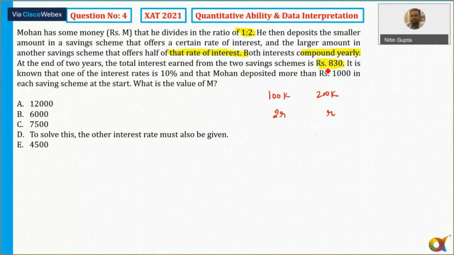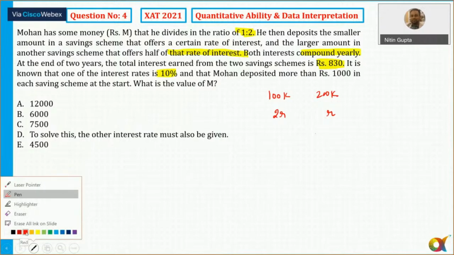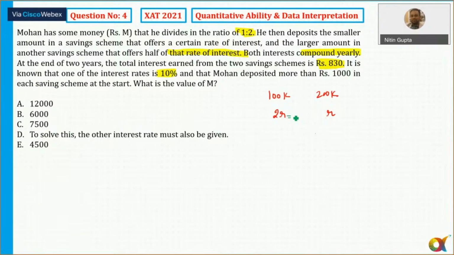It is known that one of the interest rates is 10%. But which one is 10%? Whether 2R is equal to 10% or R is equal to 10%. So there are two possibilities here, two cases. Let's say here 2R is equal to 10% and R is equal to 5%. So 2R is equal to 10% and it is compounded yearly, for 2 years.